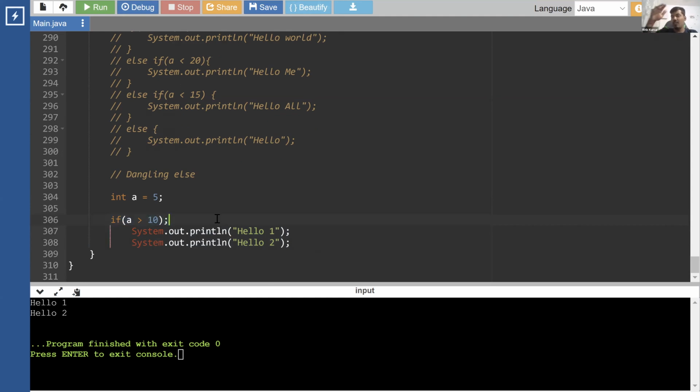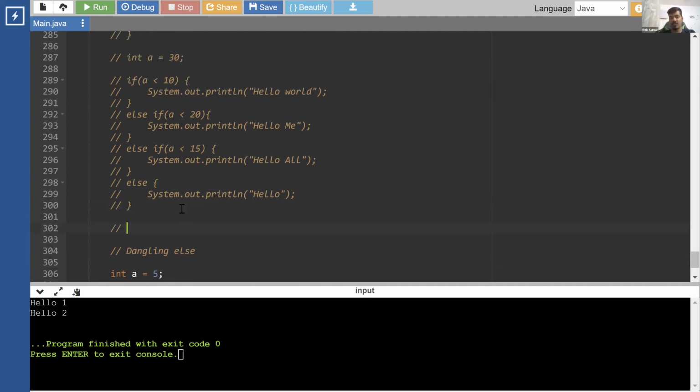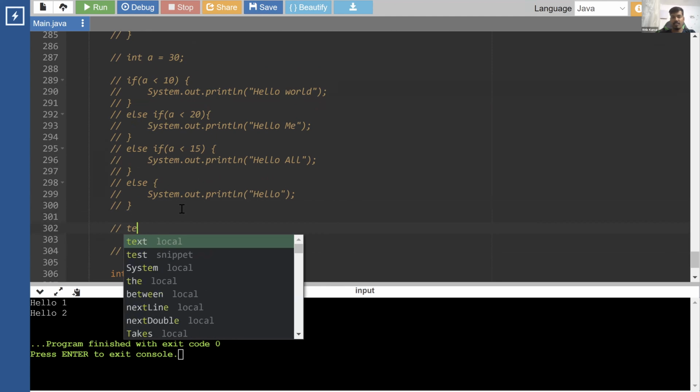So if we put a semicolon right after the if, the if condition ends then and there, and it does not take any other statement as a part of it. This semicolon is known as a terminator in the program. So let me write it over here. What is a terminator?